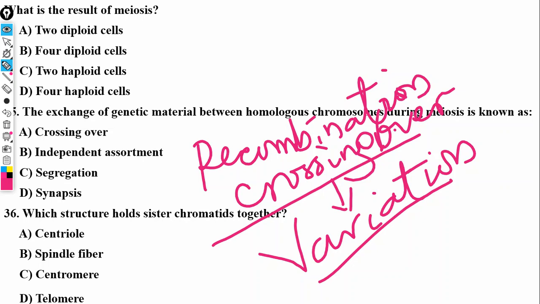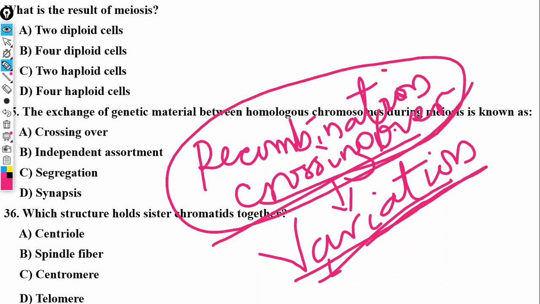Maybe I'll link it in the description also, but it's a very long time since I made the video. I talked about the concept of variation. So it is crossing over that actually makes variation possible in organisms.